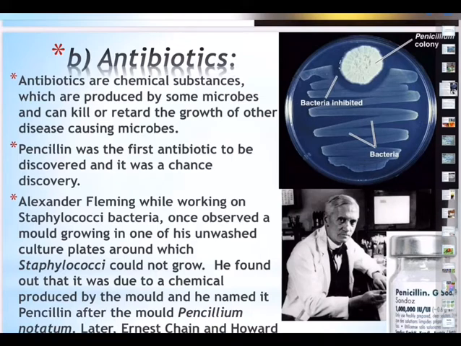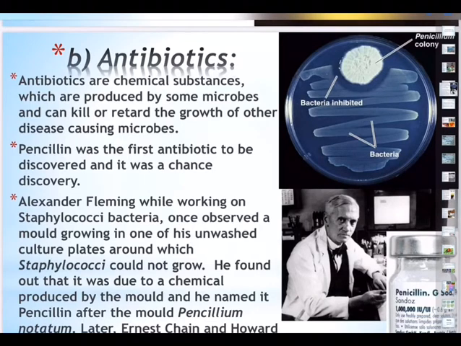The term antibiotic means anti, against, bios, life, against the life of a pathogen, okay? The term antibiotic was coined by Waksman in 1942.